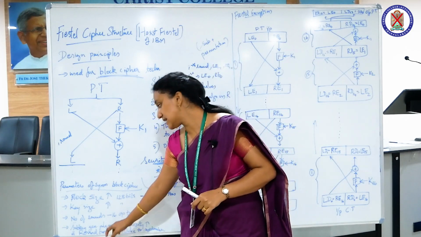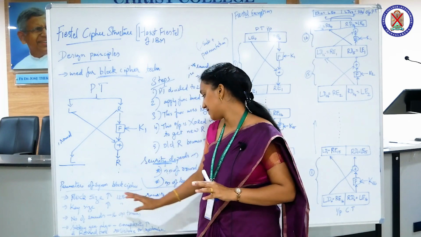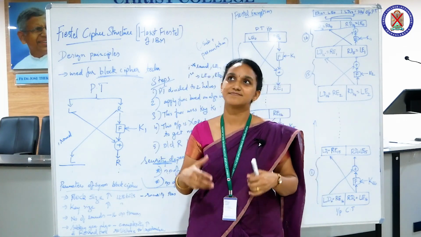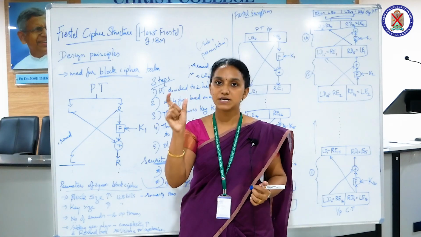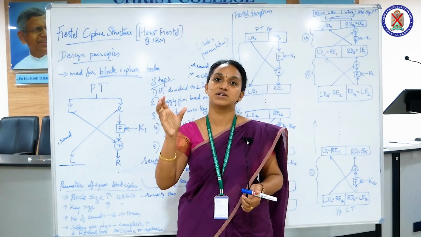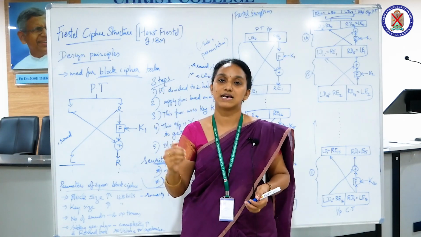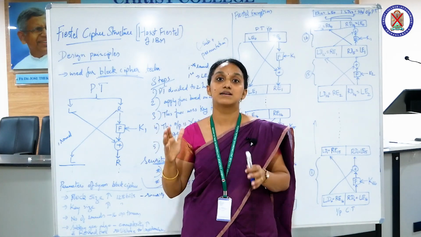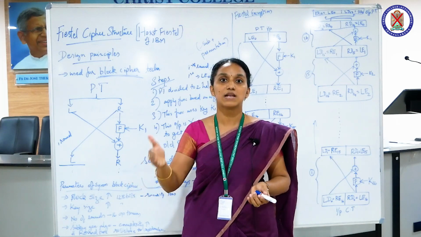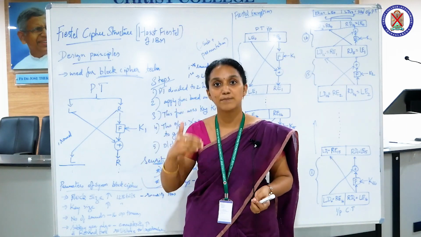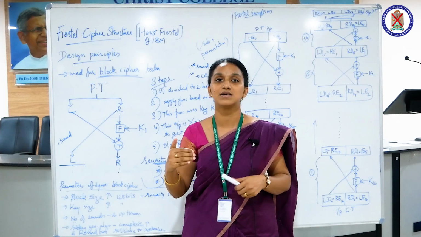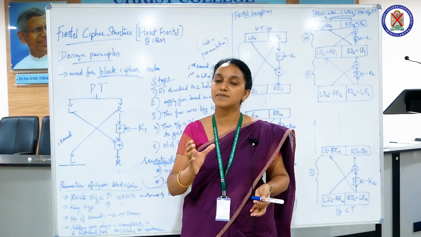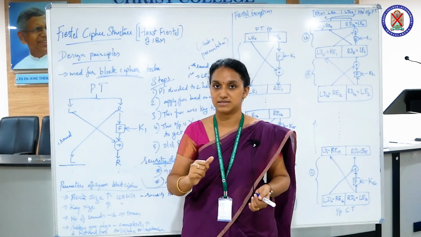The next criteria are the subkey generation algorithm and the round function. From a particular main key, we are generating a lot of keys. For the 16 rounds in the algorithm we used right now, there are 16 subkeys. So the number of subkeys being generated is high, and there should be a very good algorithm for this.